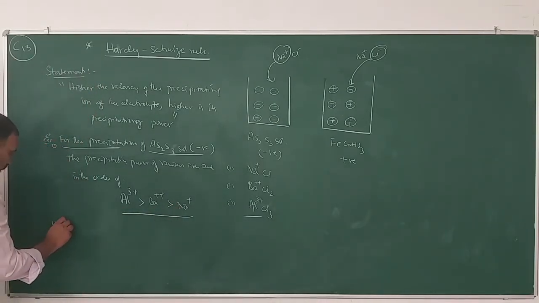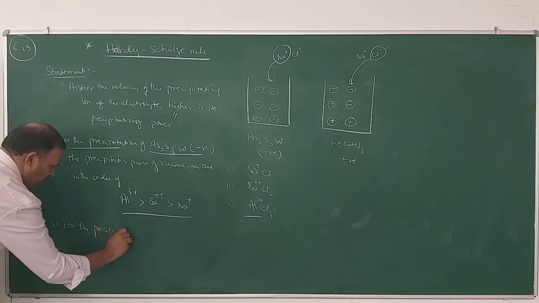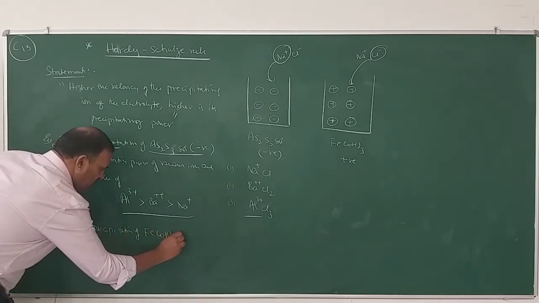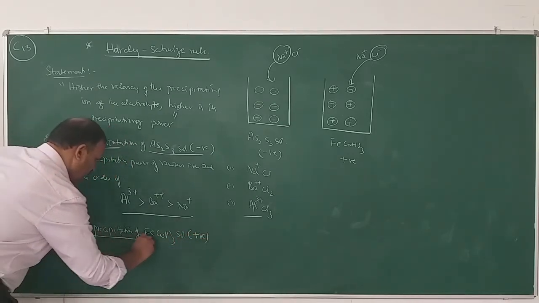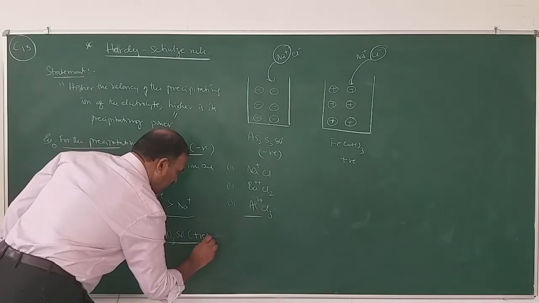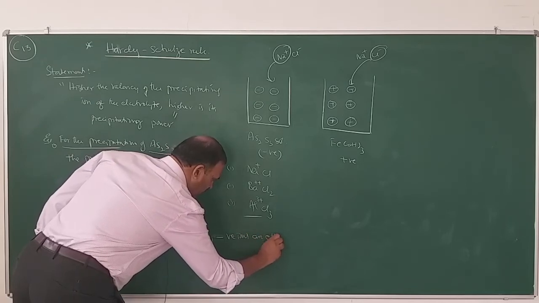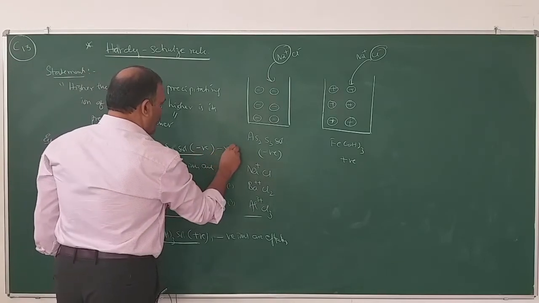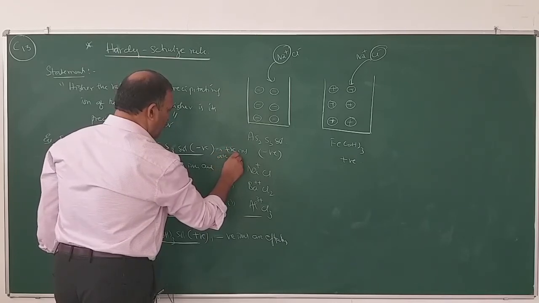Number 2, similarly, for the precipitation of Fe(OH)3 salt, it is a positive salt. Which ions are effective? Negative ions are effective. Similarly, for the precipitation of As2S3 negative salt, positive ions are effective.